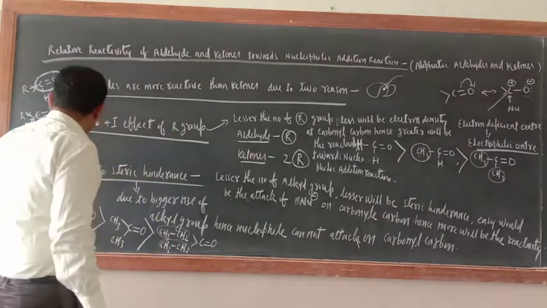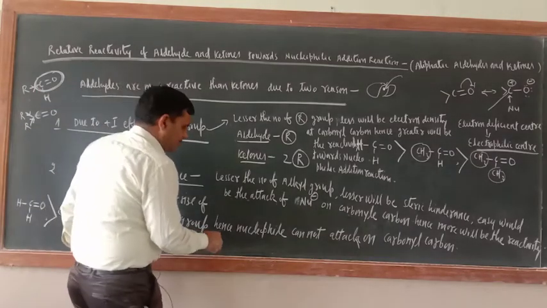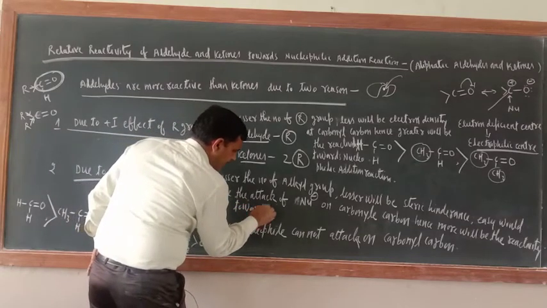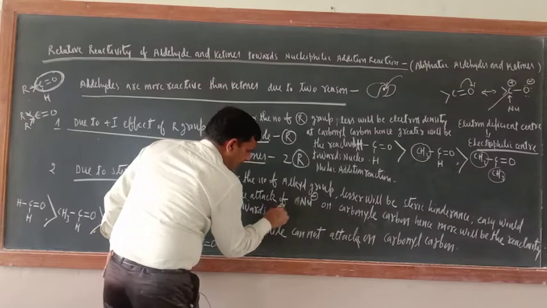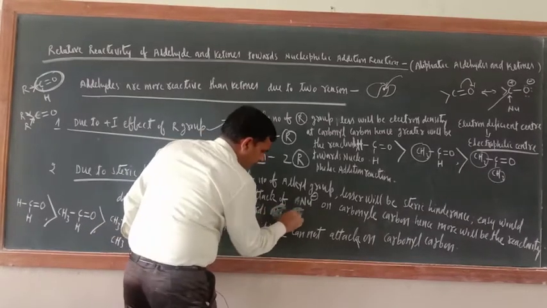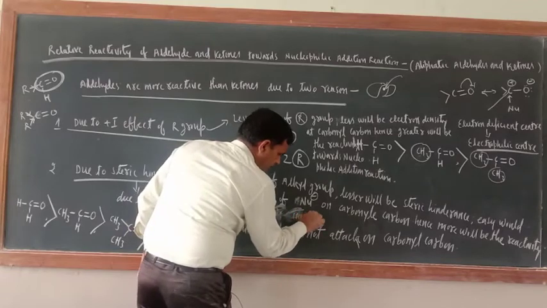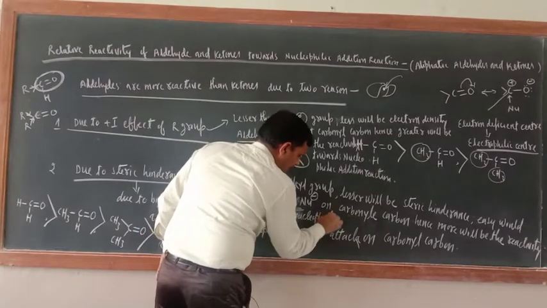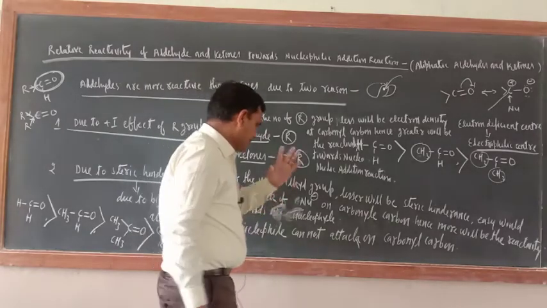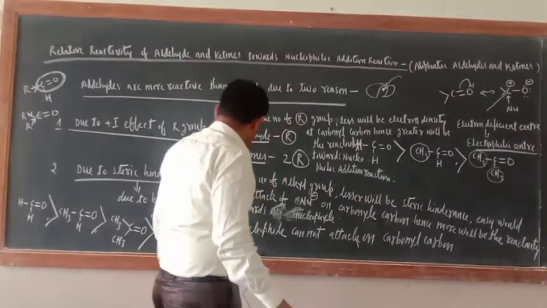More will be the reactivity towards nucleophilic attack, or towards nucleophile. Okay, that's all.